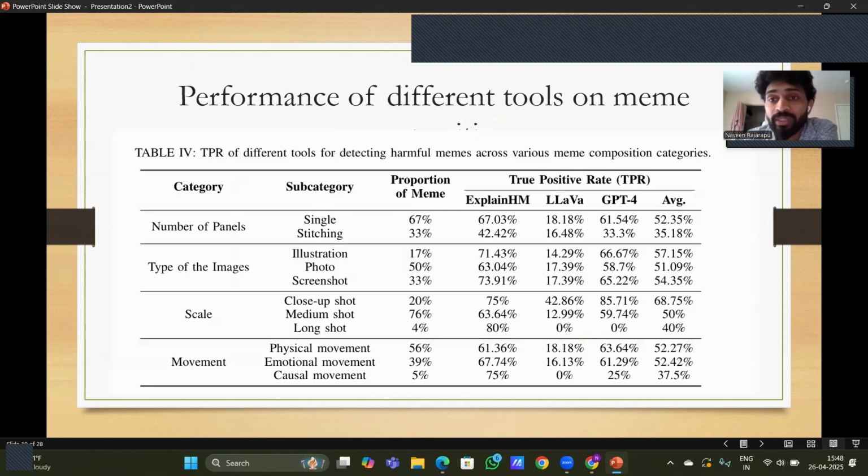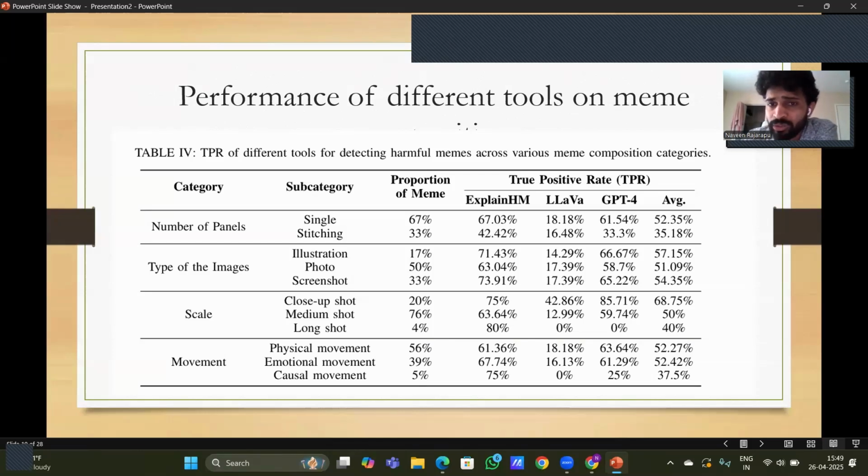Then the performance across meme composition. We talked about the meme composition. What is the performance of the existing AI tools in the meme composition? For the number of panels, ExplainHM performs well with 67.03%. On average, in a single panel, 52.35%. In stitching panels, 35.18%. And for the type of images, there are illustration, photo, screenshot.